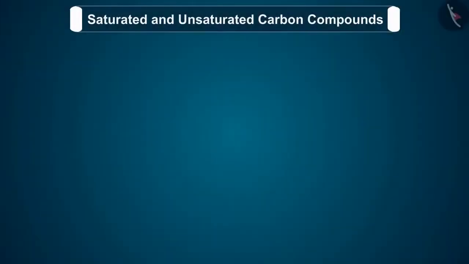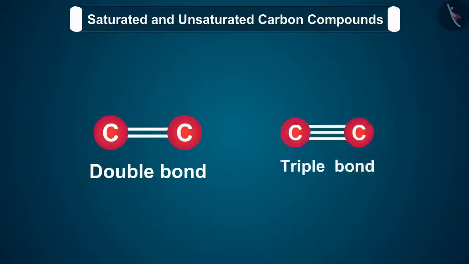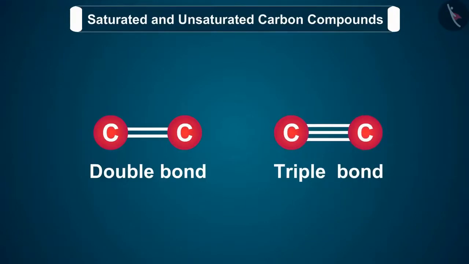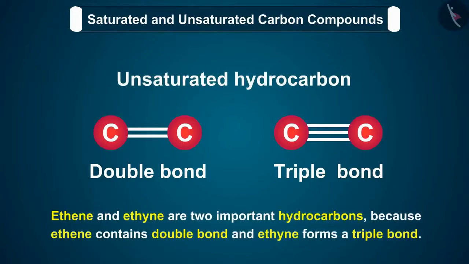A hydrocarbon in which two carbon atoms are connected by a double bond or a triple bond is called an unsaturated hydrocarbon. Ethene and ethyne are two important hydrocarbons because ethene contains a double bond and ethyne has a triple bond.